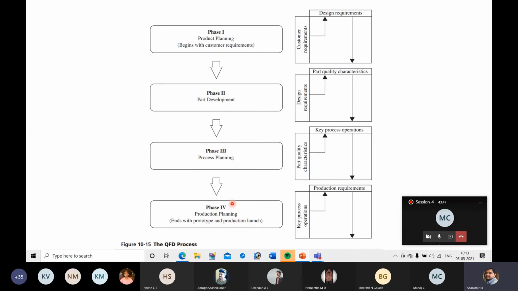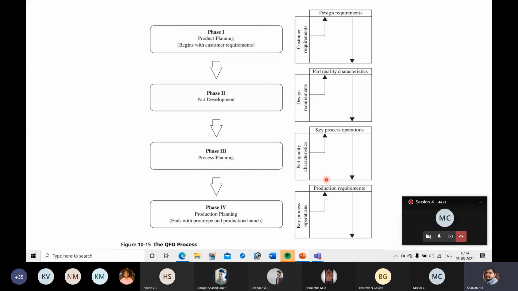What should be the quantity? It depends on demand in the market, whether you need to produce 1 lakh units, 2 lakh, 3 lakh, 4 lakh. Sorry, what should be its quantity? That is production planning. Key process operations are converted into production requirements. Production requirements means what type of machines and what facilities are required in order to satisfy the demand in the market.